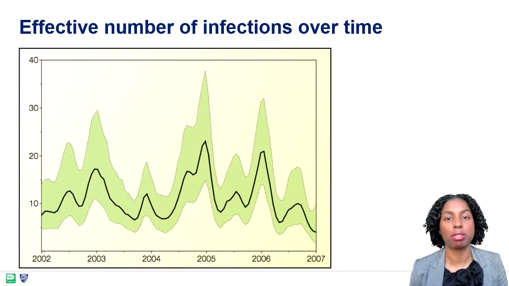In this example, using genetic data of seasonal influenza H3N2 globally, we were able to recover changes in the viral population, that is, the number of infections over time. Black represents the mean and green the confidence intervals. We can see peaks in the northern hemisphere winter and small peaks in the southern hemisphere winter, which accurately represents the seasonality of human flu epidemics.